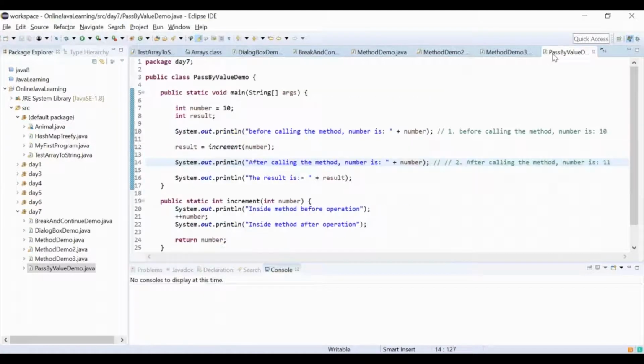Then it's going to go inside the method. No, why? Line number 12 is going to go inside the method.